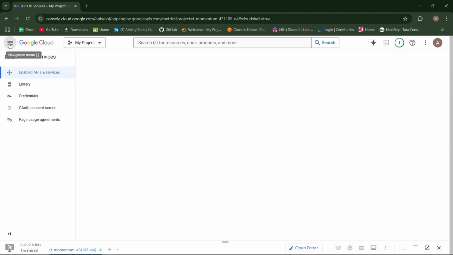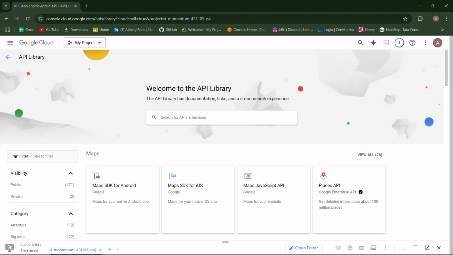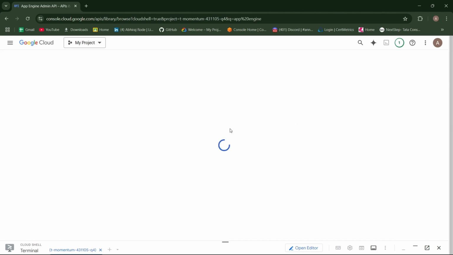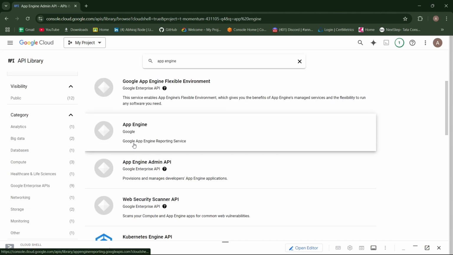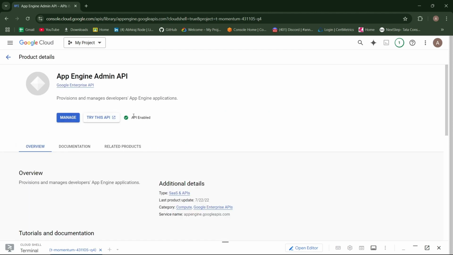I have enabled this API. Go back. Okay, you can see here this shows that the API is enabled.